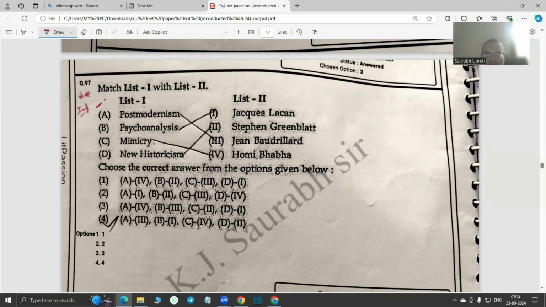So the next is a very important question, I think, because it clears the fundamentals of our literary criticism. Postmodernism, the father is Jean Baudrillard in many ways. Psychoanalysis, modern ways, Jacques Lacan. Mimicry is, of course, given by Homi Bhabha, and new historicism, Stephen Greenblatt. So the answer is the fourth option.